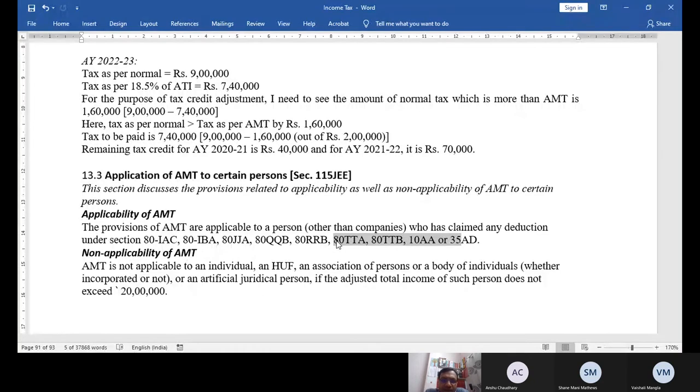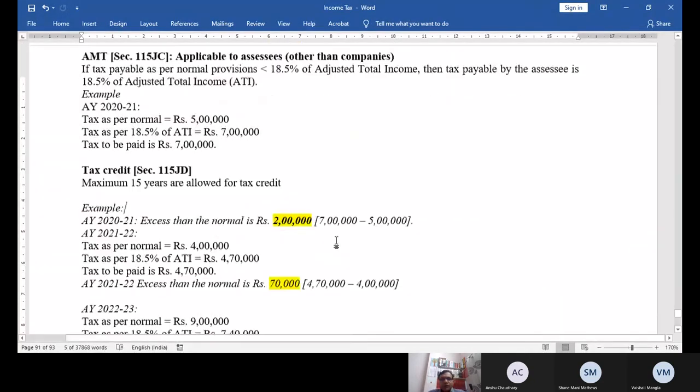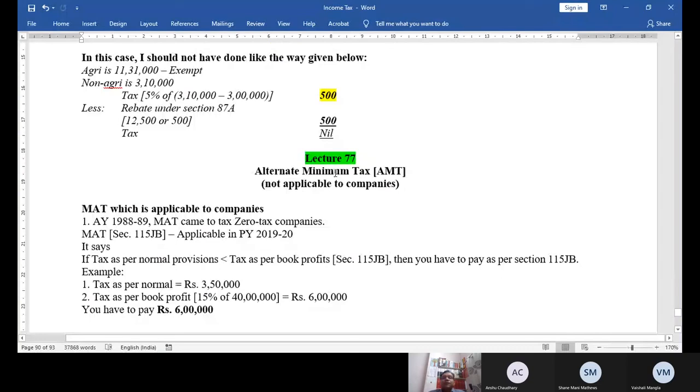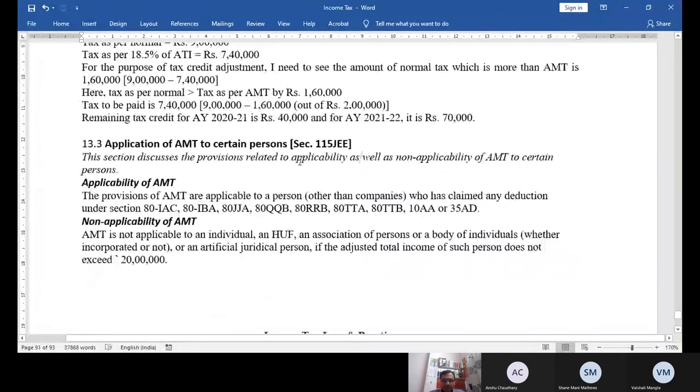That's it. My topic AMT is over. Any problem, please ask me the doubt. What I have taught you in AMT is more than sufficient. Now let us end the discussion. The topic AMT is over.